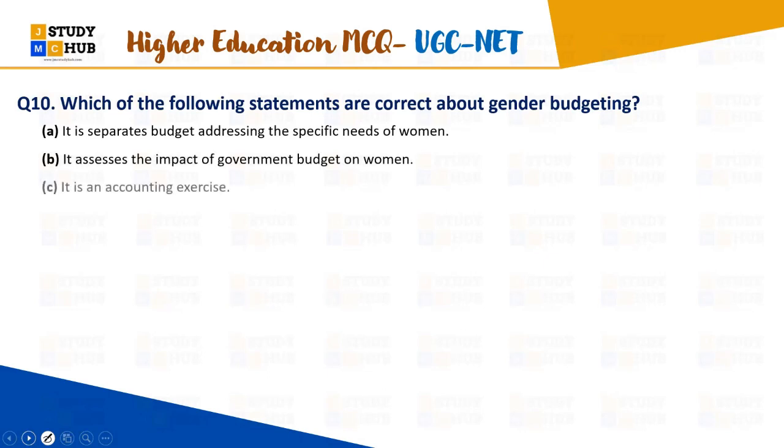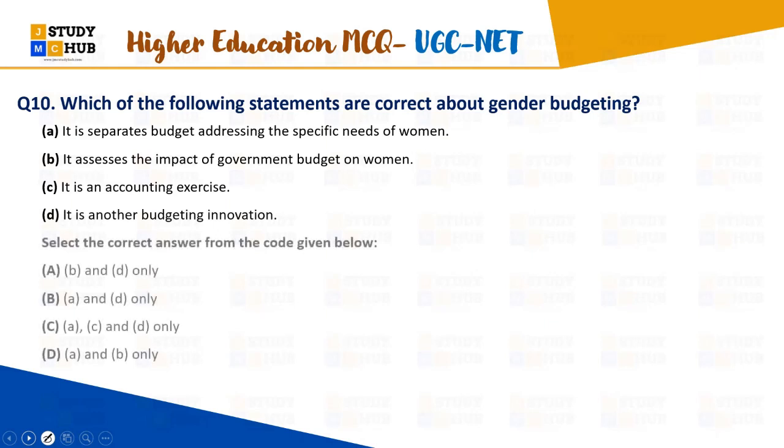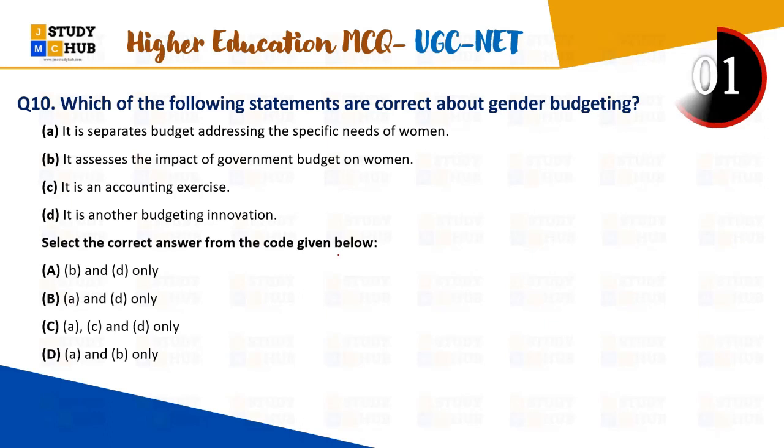It is assessing the impact of the government budget on women. It is an accounting exercise. It is another budgeting innovation. Everybody look over the options and please answer.